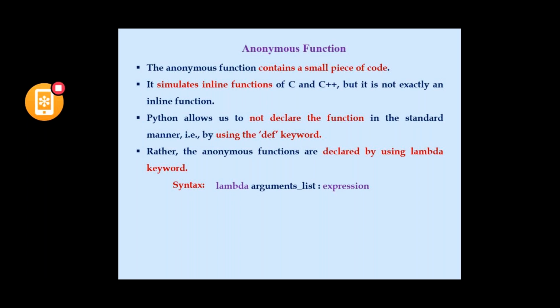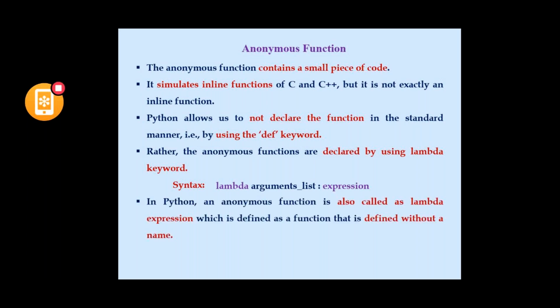Okay then. The syntax is lambda, arguments list, colon, expression. Here lambda is a keyword, and in the arguments list we can pass more than one argument, and then the expression. What an expression is, we already covered in C. In Python, the anonymous function is also called a lambda expression, which is defined without a name.